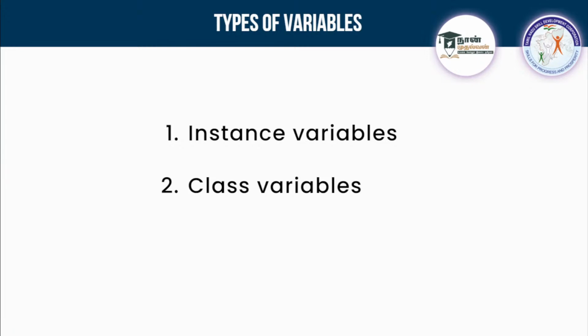What are the types of variables available inside a class? There are two types: one is an instance variable, and another is a class variable. Please tell me, guys, do you remember what an instance is? What is meant by instance? Instance is nothing but that object, right?